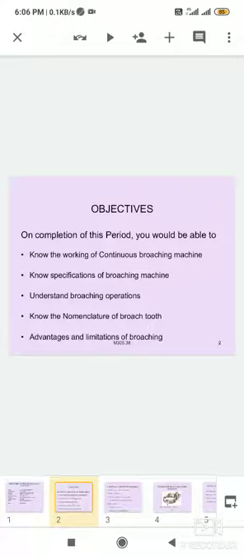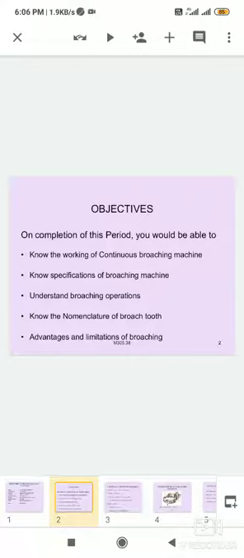Broaching can produce parts with very good surface finish and dimensional accuracy. Hence, it competes favorably with other machining processes. Although broaches are expensive, the cost is justified because of their use for high quantity production runs.